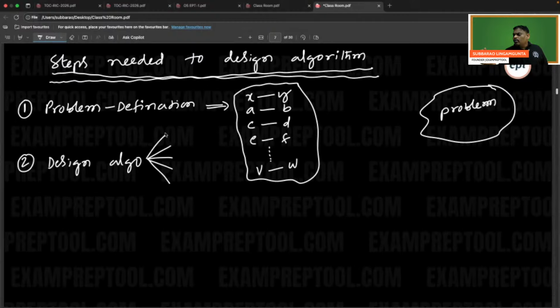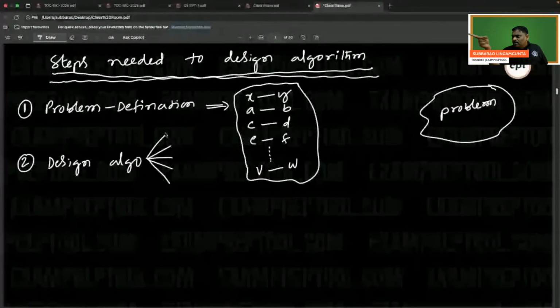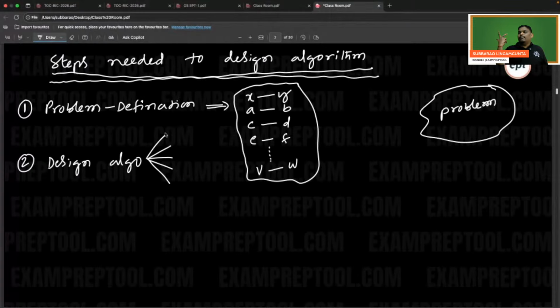To your problem, from the existing algorithms, take the one which is more suitable. That is called pattern matching. Select the pattern. Yes, your problem can be solved using DP. Or your problem can be solved using greedy. Or using two pointers. So in the interview, when the interviewer asks, this is the problem, how do you solve it? Then you have to think, you need not write from scratch.